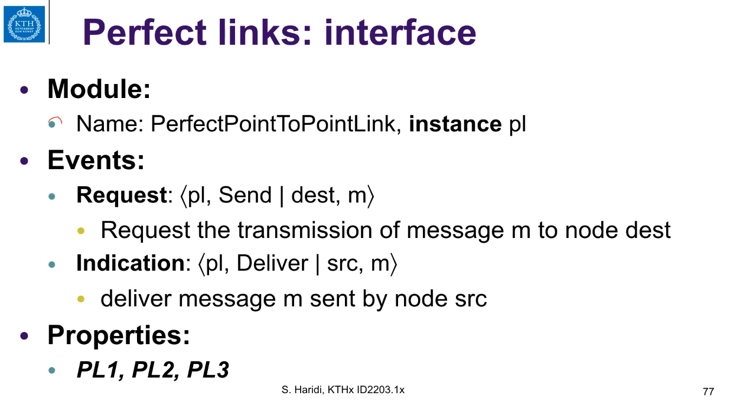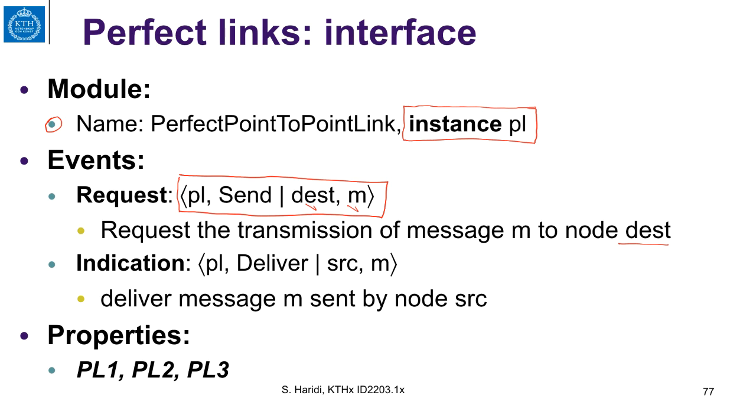Here we have the module, perfect point-to-point link, with the instance component PL, and our events are still the same as usual. Now we are just using perfect links. A process can send a message M to a destination. This is a request for the transmission of a message M to a process or a node.